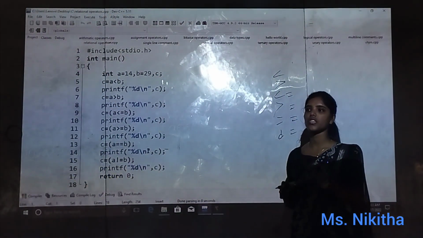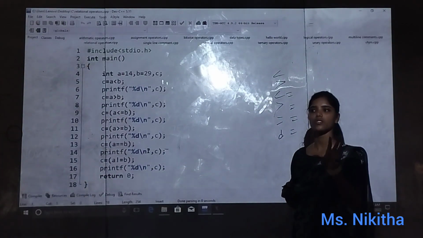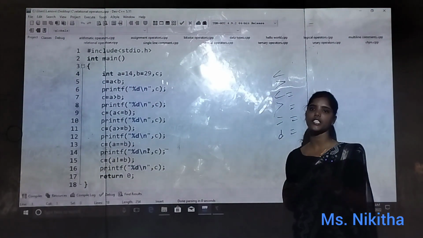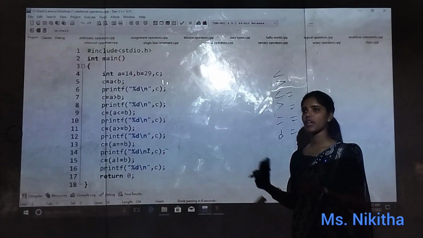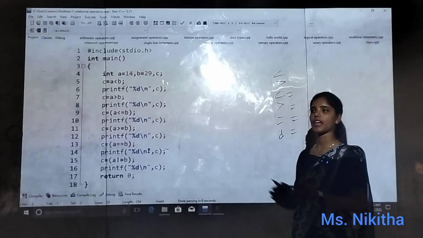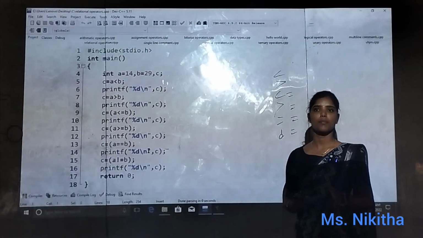So for the sake of printing output, I took C. So that there is no confusion, I also took C. It is not mandatory that every time you need to take C. But why am I taking it? For the sake of a clear appearance of the output.